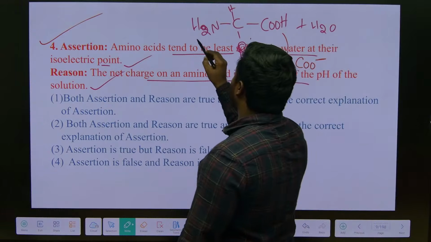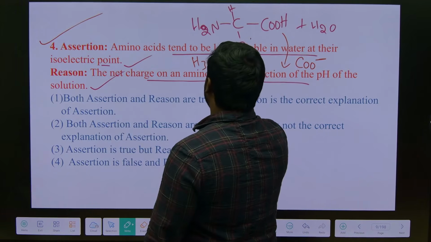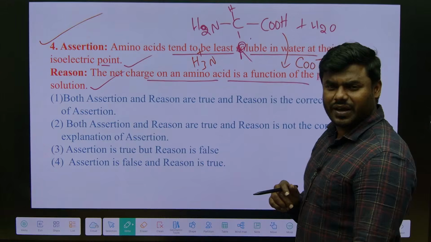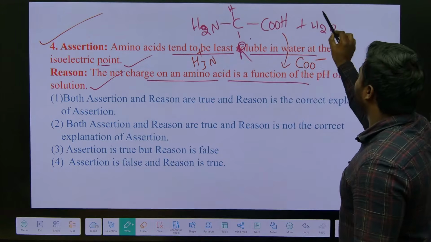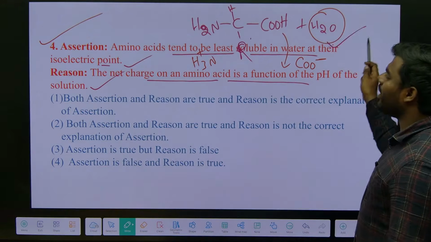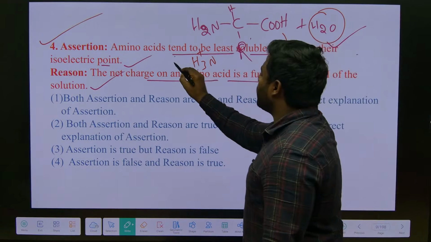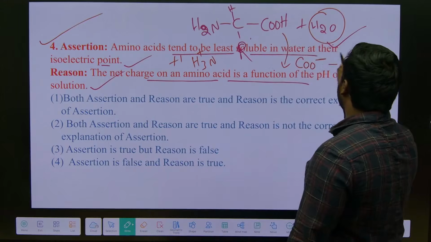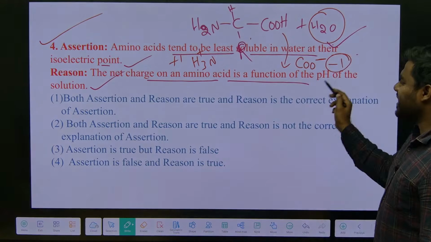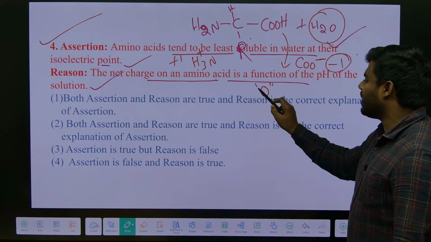Negatively charged. Upon gaining the proton, it is converted into the amino form, NH3+. So when is it possible? Whenever it is dissolved in water. So it gets both positive charge and negative charge. So what is the net charge here? Net charge is 0.